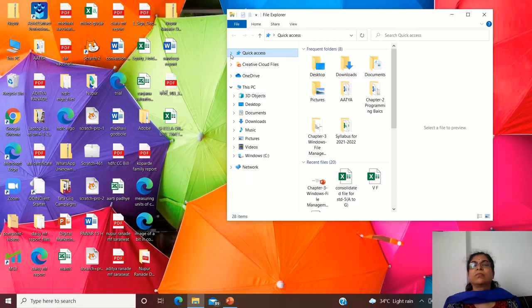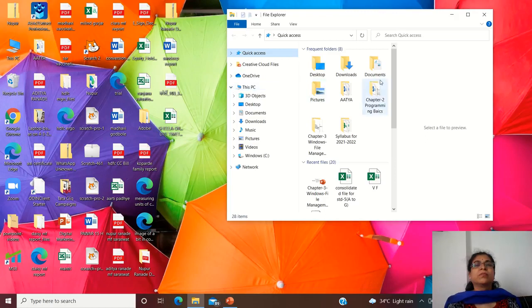If I do this, now This PC, see this arrow, it is also explained here. This arrow is showing downwards, which means all the details of This PC are shown here. If I click, it points to the right side, so the details of This PC are not shown. If I click on this right arrow, it changes its direction downward and you can see the contents of This PC.